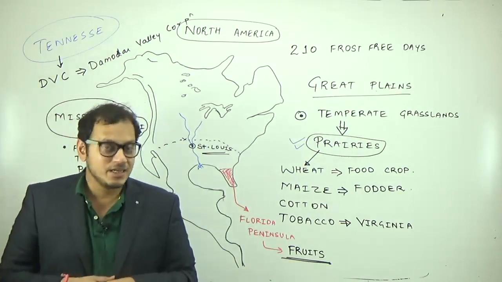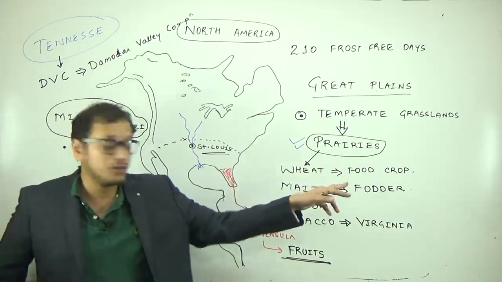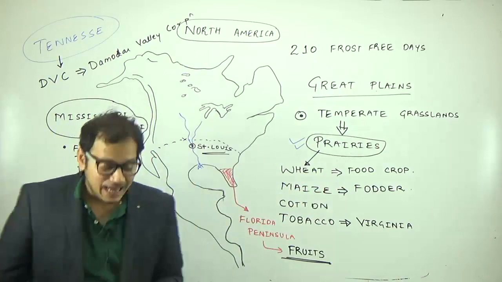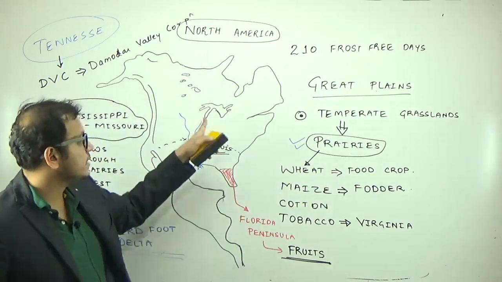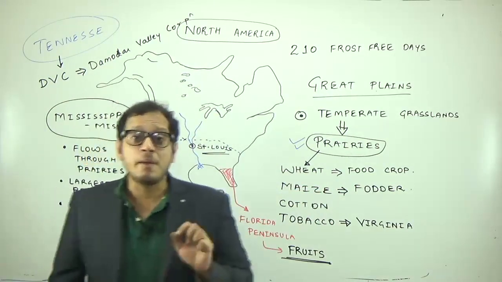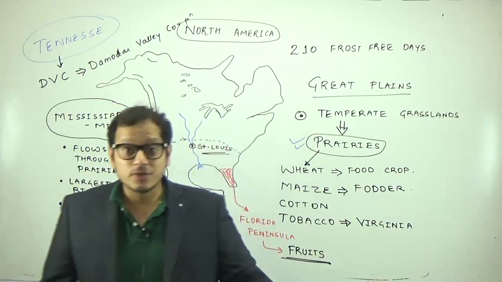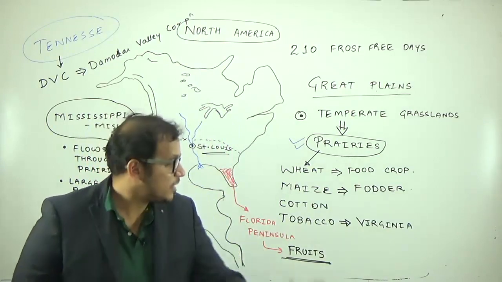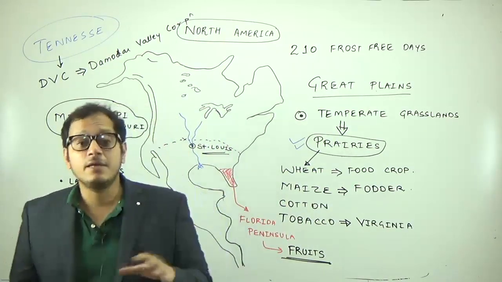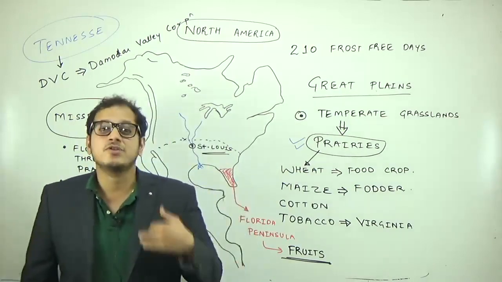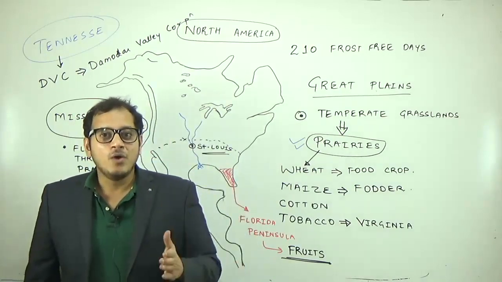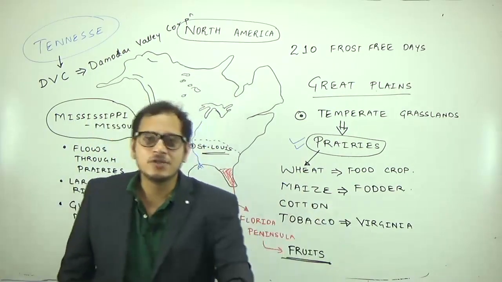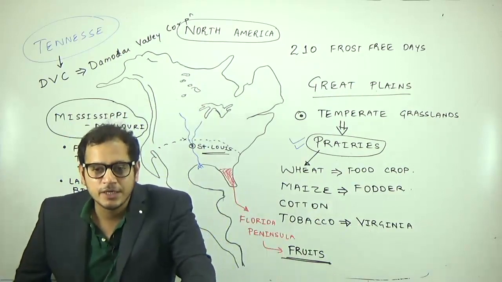Great Plains are agriculturally important, especially for wheat, which is the major food crop, maize, major fodder crop, cotton and tobacco. And the largest city in this region is the Chicago region, which is famous for the meat packaging and meat processing industry. It is one of the largest producers of meat, beef. Is it important for meat products or for milk? How are animals artificially fattened in this region? They are given maize to eat.